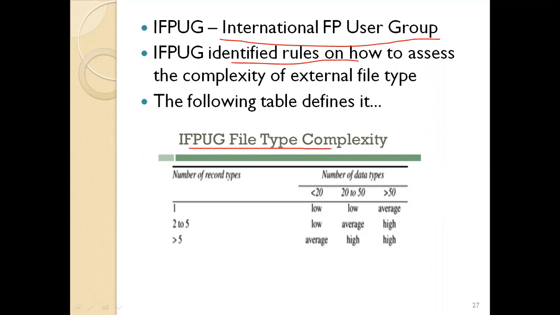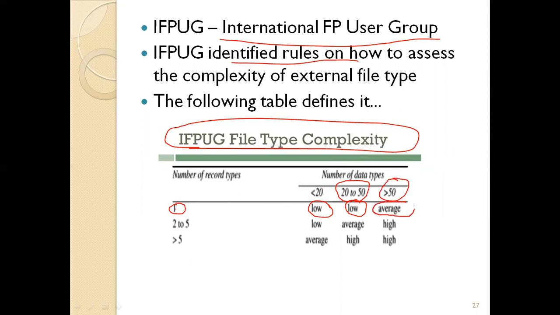Now, IFPUG file type complexity. This is a standard one because by analyzing various categories, they have concluded that if the number of record types is 1 and the number of data types is less than 20, it is low complex. If the number of record types is 1, but the number of data types is 20 to 50, then again it comes under low complex. If the number of record types is 1, but the number of data types is greater than 50, it is medium, average complex.